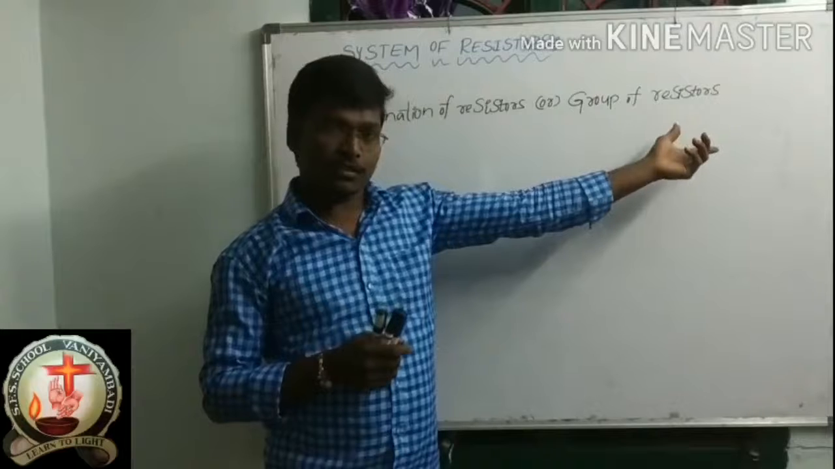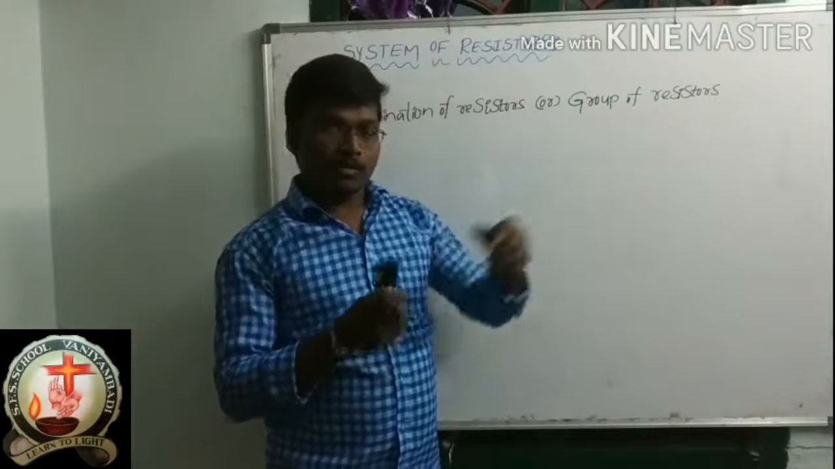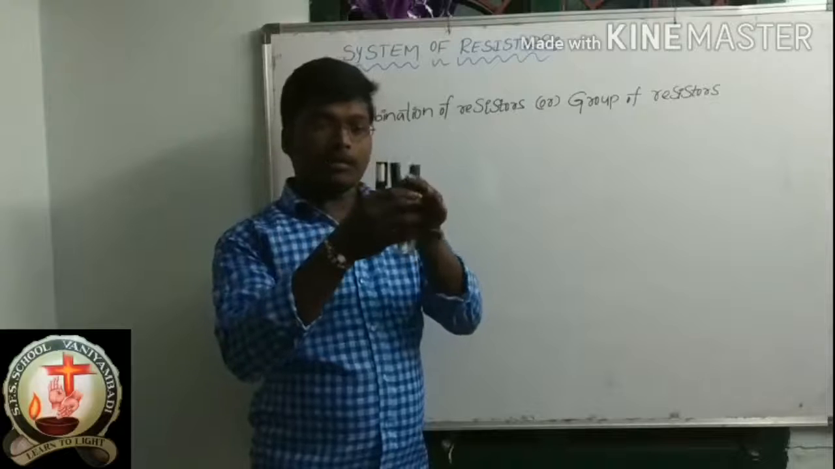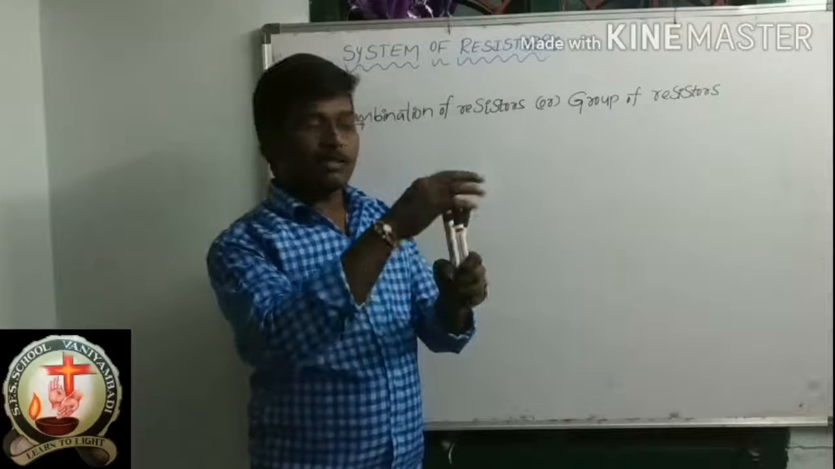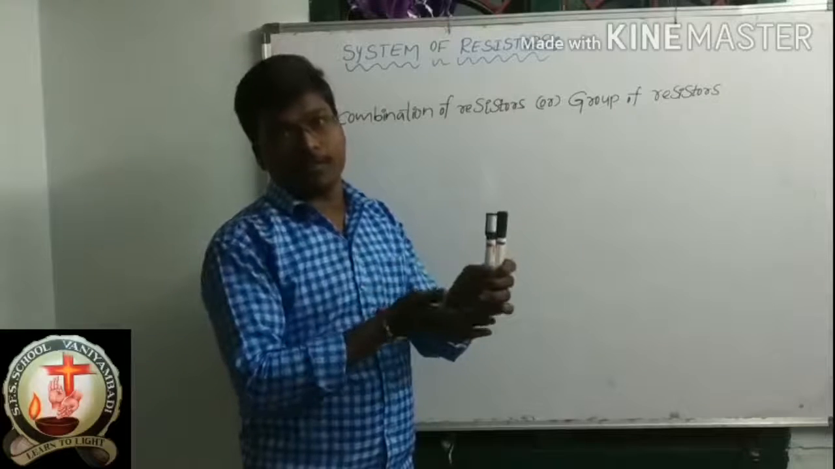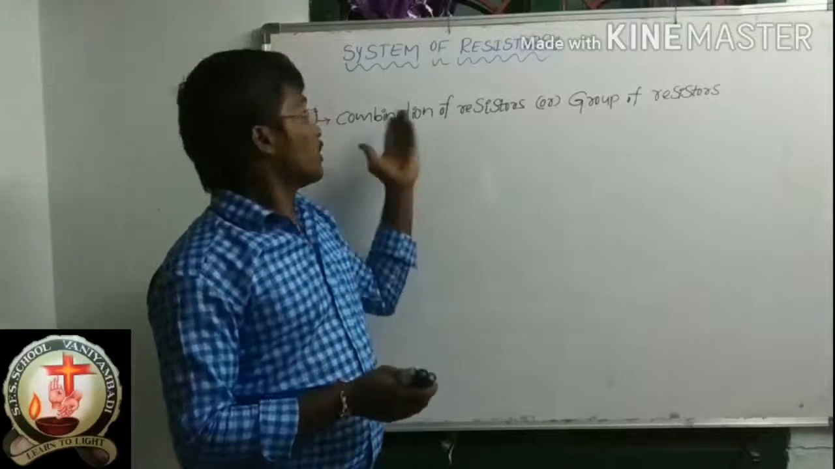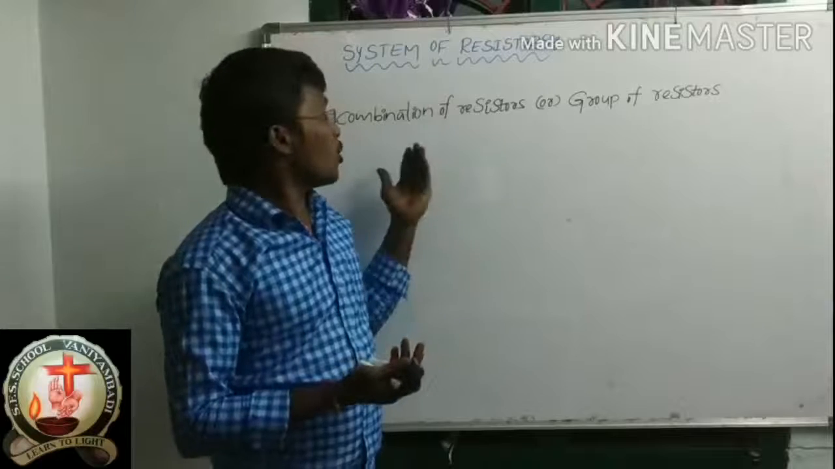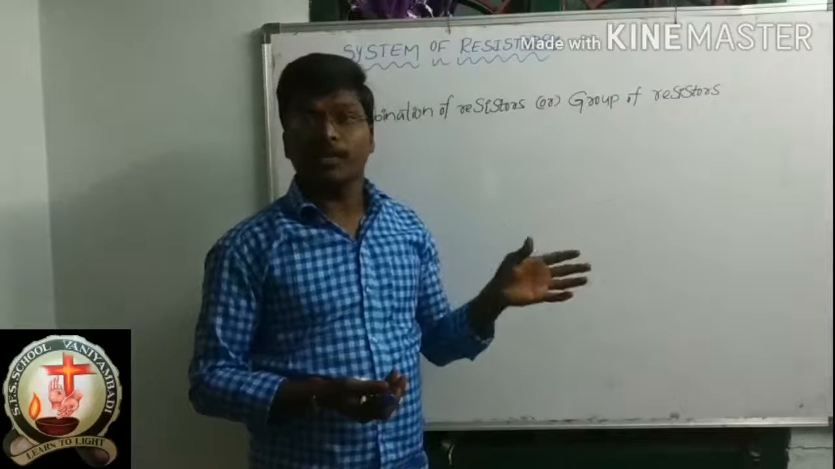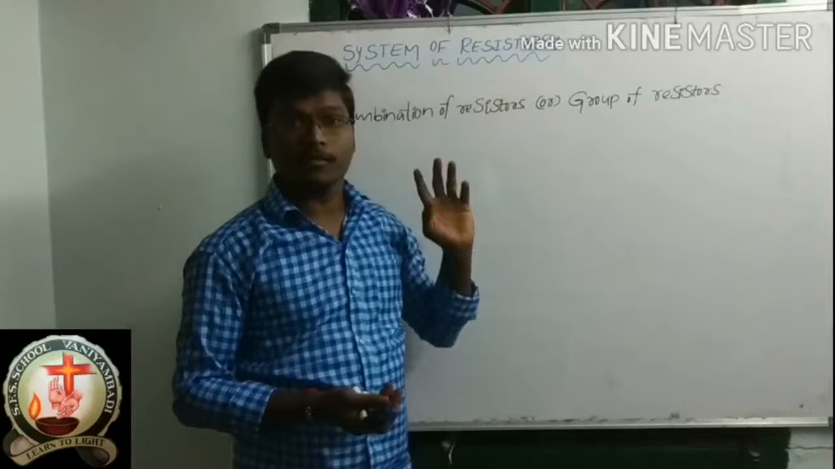Or a group of resistors. Again, these are three resistors. You can keep them at one place. This is one group. So these three we should call a system of resistors. So what does system of resistors mean? A combination of resistors or group of resistors is nothing but a system of resistors.